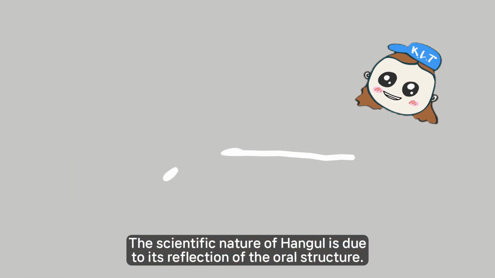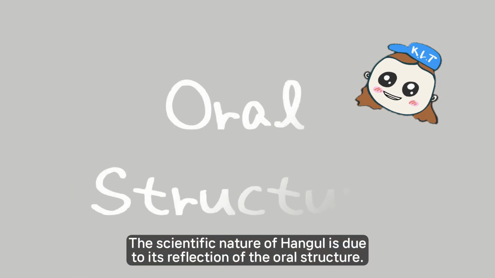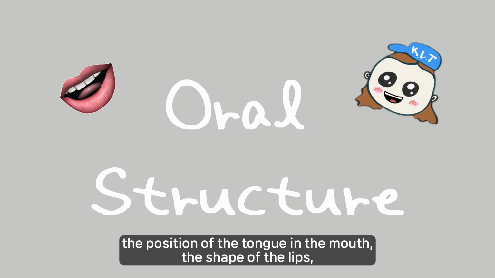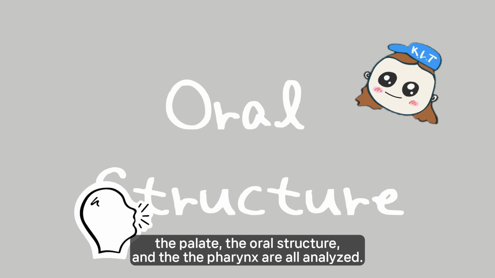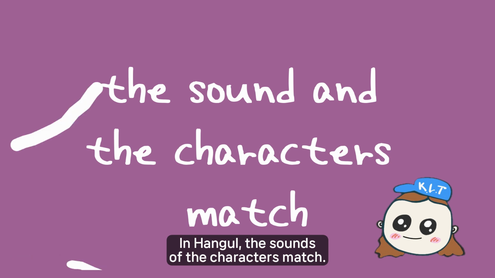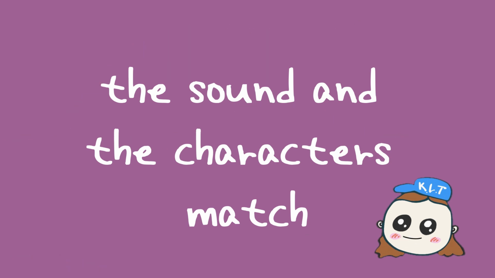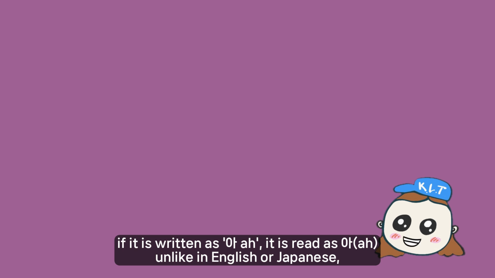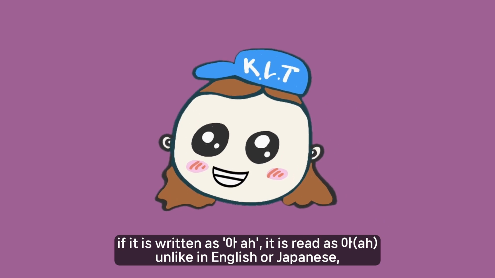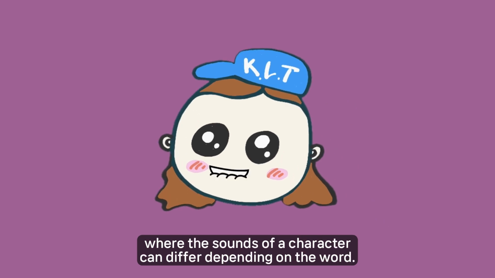The scientific nature of Hangul is due to its reflection of the oral structure. When a person makes a sound, the position of the tongue in the mouth, the shape of the lips, the palate, the oral structure, and the pharynx are all analyzed. This allows Hangul to record the sound of speech by combining characters. In Hangul, the sounds of the characters match. For example, if it is written as a, it is read as a, unlike in English or Japanese, where the sounds of a character can differ depending on the word.